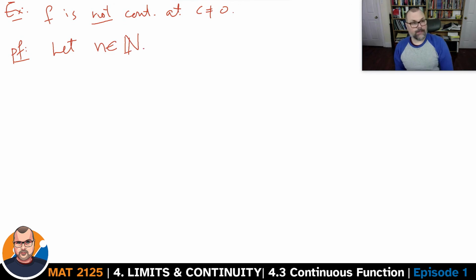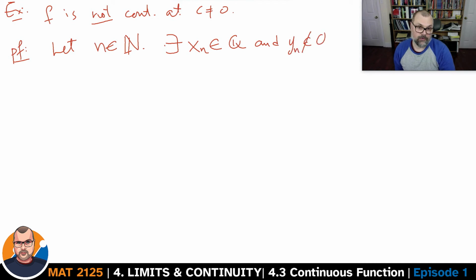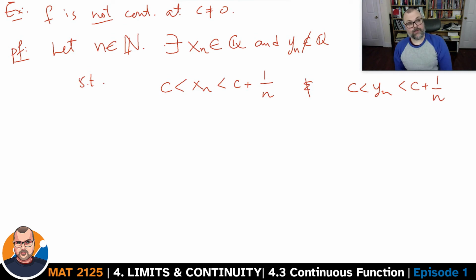We have a density theorem about rational numbers that tells us that there exists a rational number xn and an irrational number yn, which are such that xn is squeezed between c and c plus 1 over n, right? There's at least one rational number between c and c plus 1 over n, and yn is also squeezed between c and c plus 1 over n.